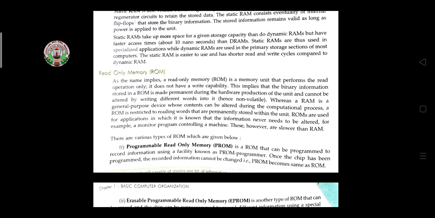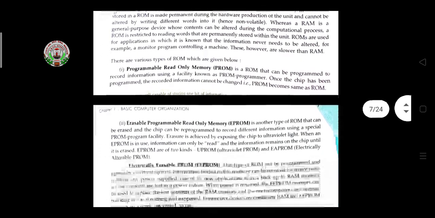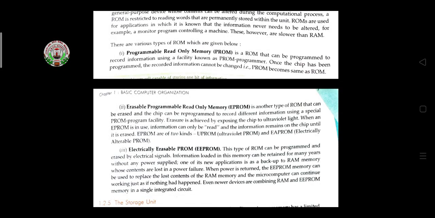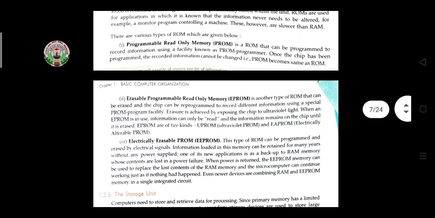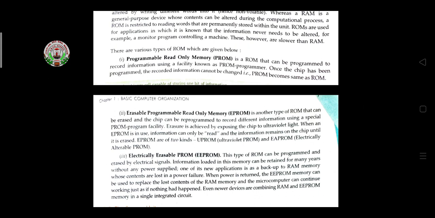For this purpose, ROM is used, and it has different types of ROMs: PROM, programmable read-only memory, then EPROM, erasable programmable read-only memory, then EEPROM, electrically erasable PROM. PROM means a ROM that can be programmed to record information using a facility known as a PROM programmer. Once the chip has been programmed, the recorded information cannot be changed. PROM becomes the same as ROM.